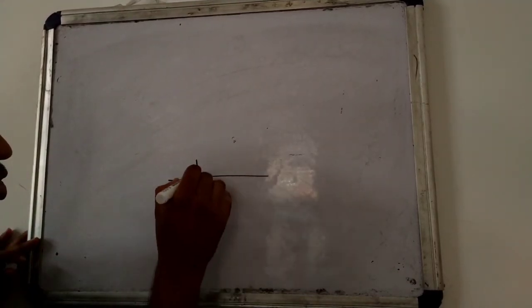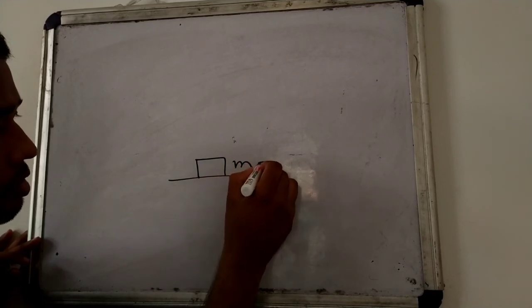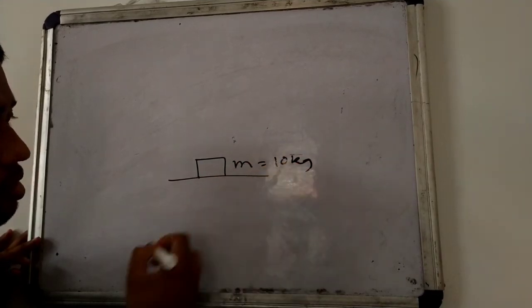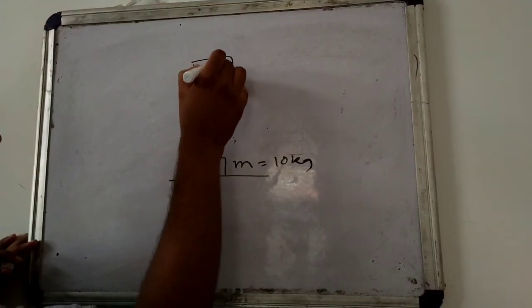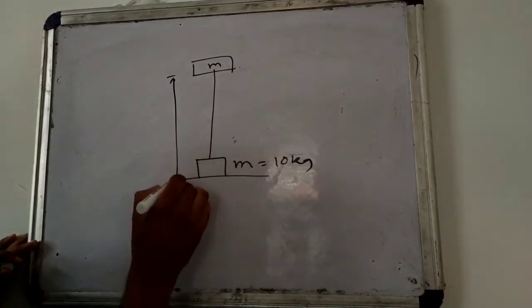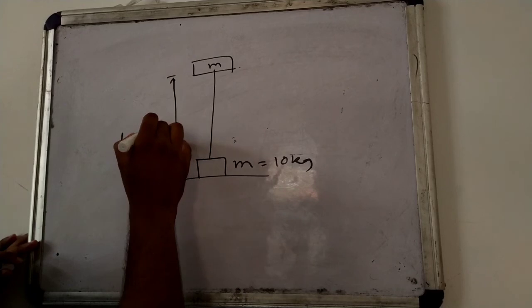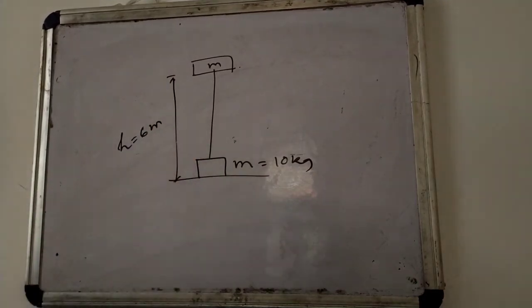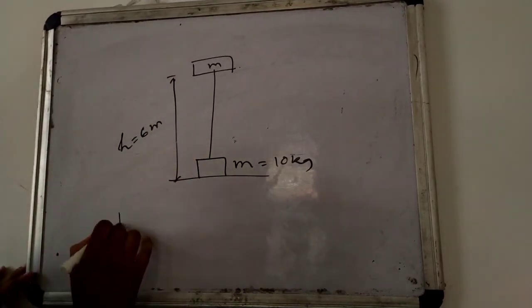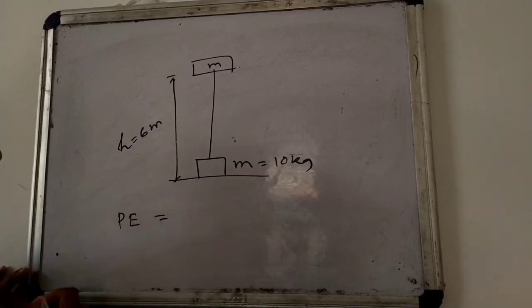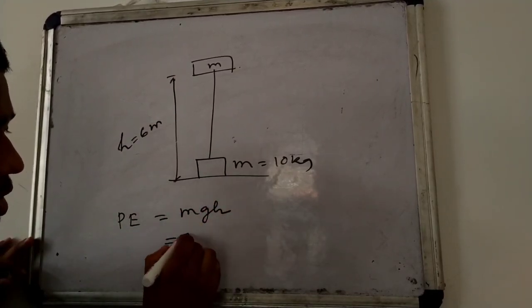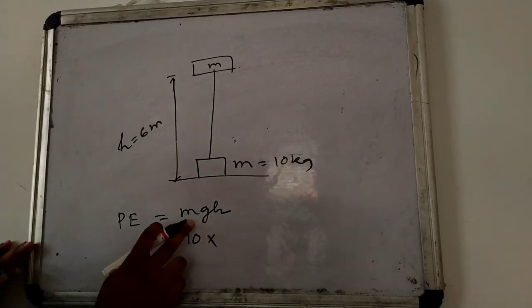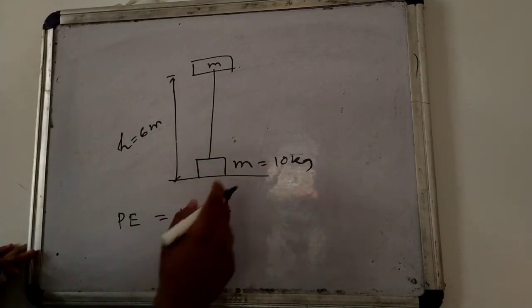So suppose there is an object whose mass is 10 kg. Then we lift the object to a certain height, and suppose this height was 6 meter. Then in this case our potential energy Pe will be equal to, the formula is mgh, so mass is 10, g is the acceleration due to gravity.